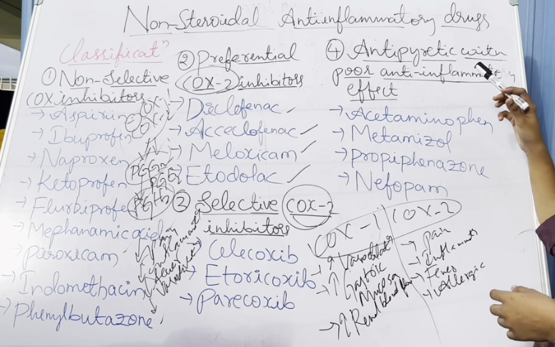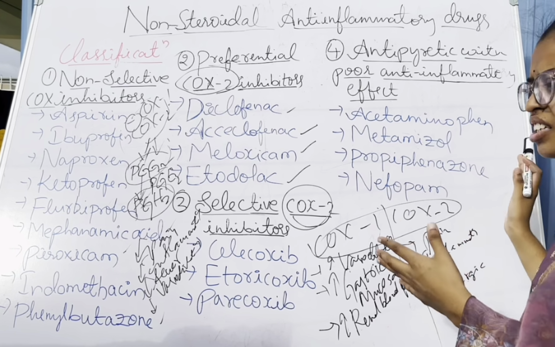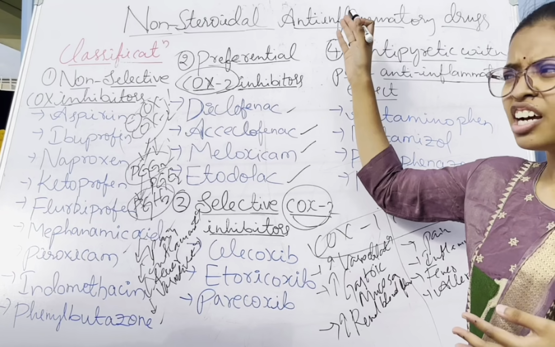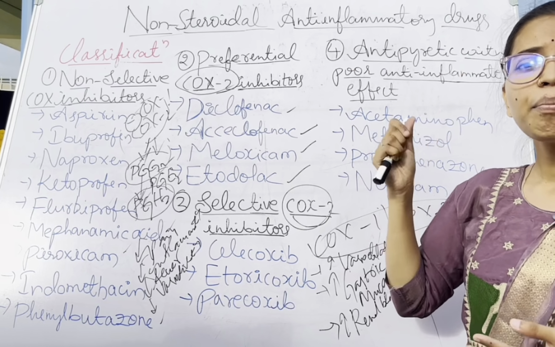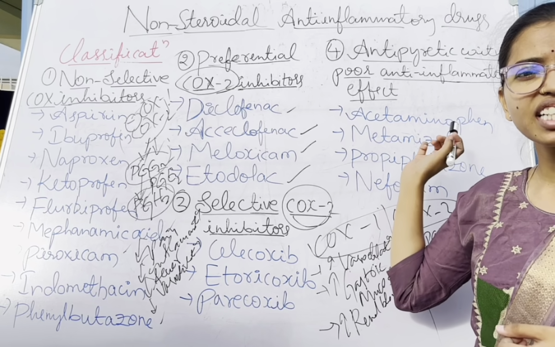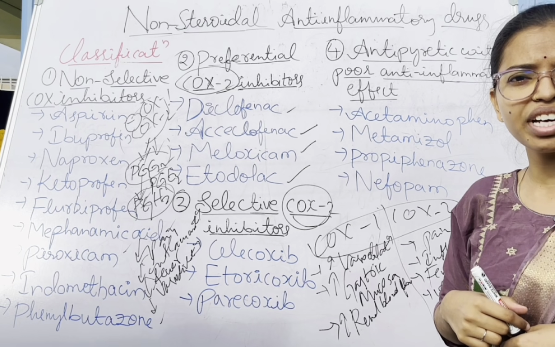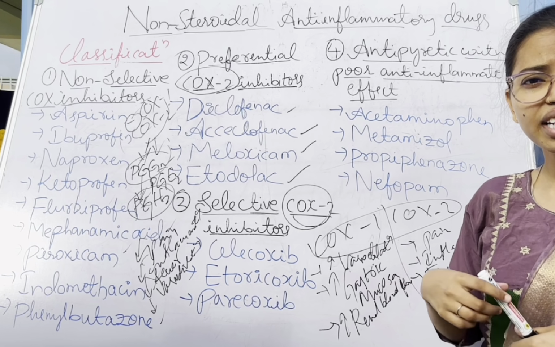So why do these antipyretic drugs have poor anti-inflammatory effect, when they are NSAIDs?